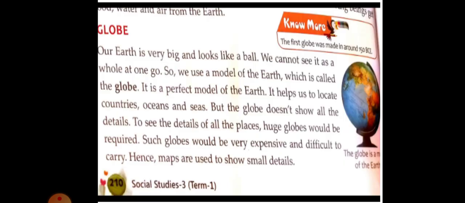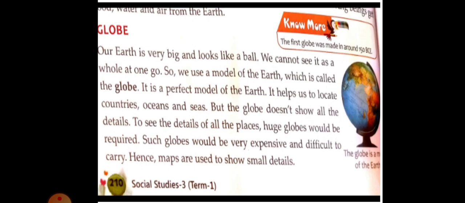Now your textual lesson. Globe. Our earth is very big and looks like a ball. We cannot see it as a whole in one go. You cannot see the whole earth at once. So we use a model of the earth, which is called the globe. In place of the earth we use the model of the earth. It is a perfect model of the earth.